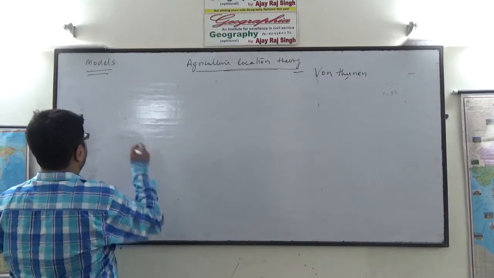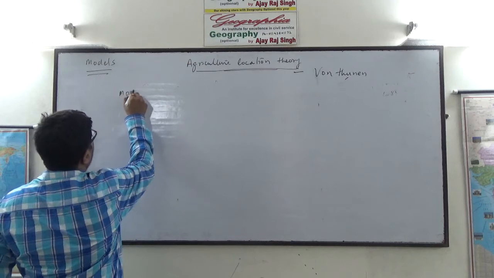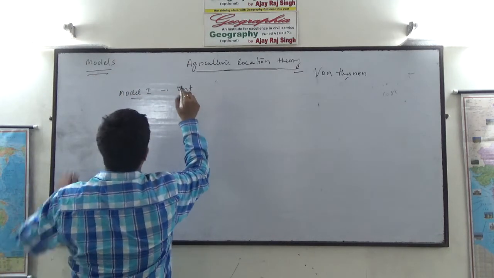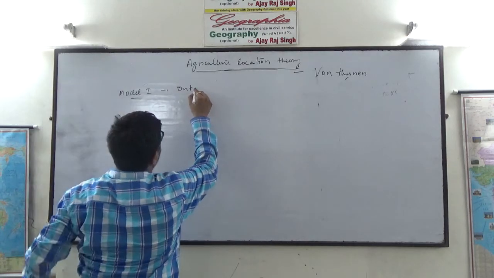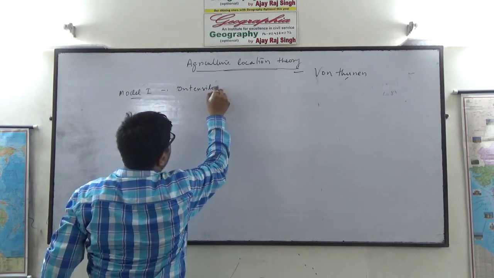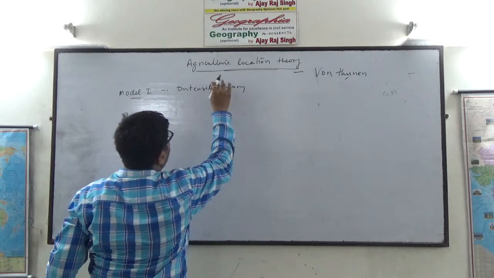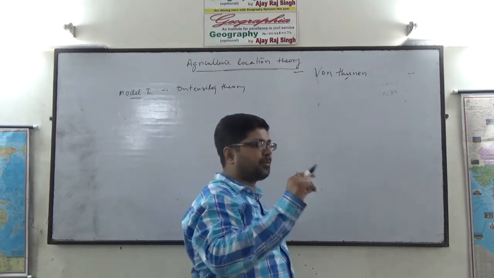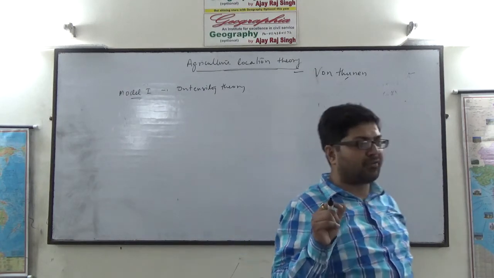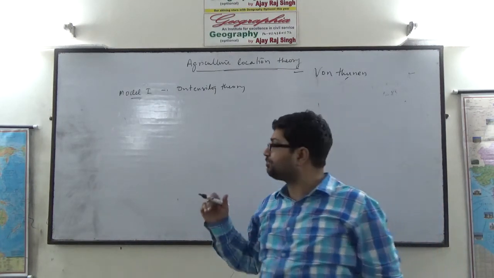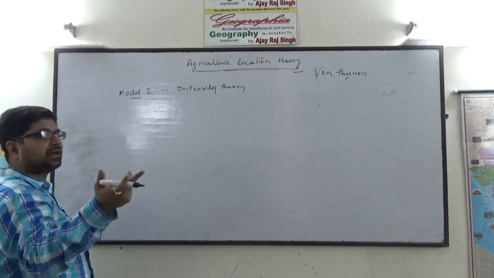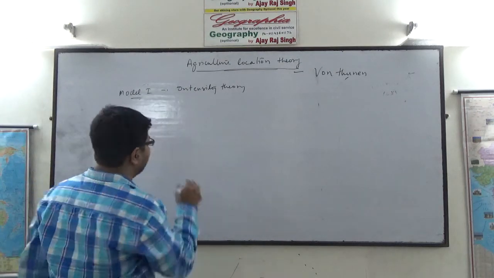So first model, model 1, that is intensity theory. That is, why does the intensity of cultivation of a particular crop decrease as we move away from the market? To explain this, he made use of the concept of locational rent.